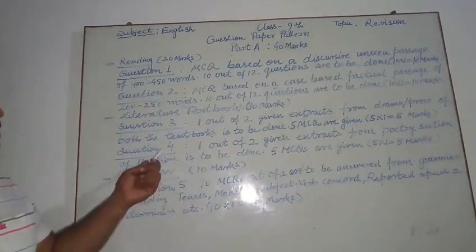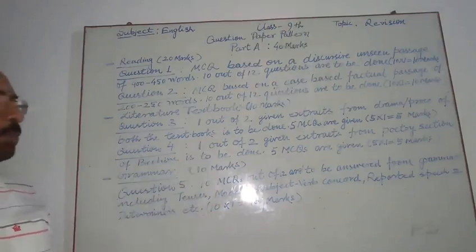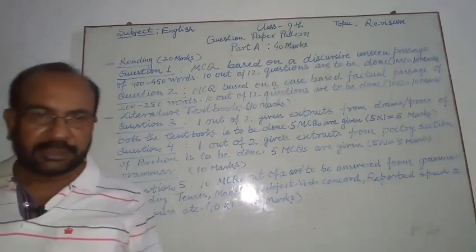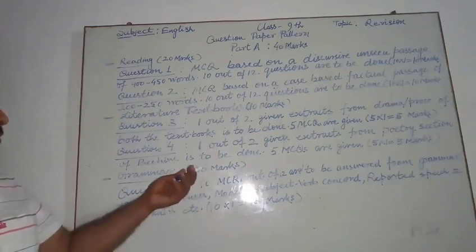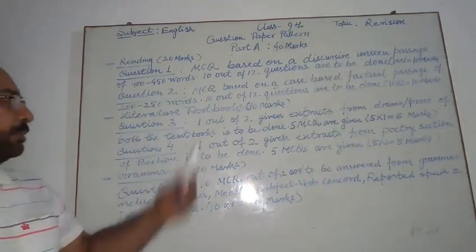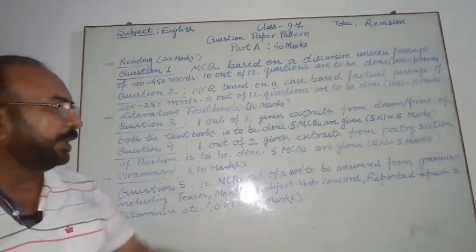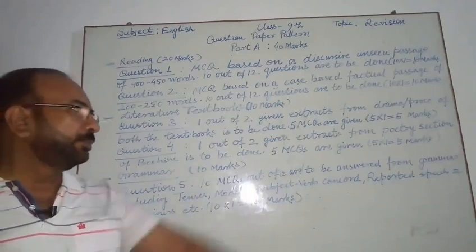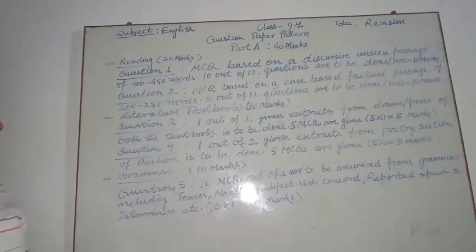Question number 4 is 1 out of 2 given extracts from the poetry section. Poetry section is given in your Beehive. So 2 extracts will be given and 1 you have to do. 5 MCQs are given in this question, so you have to do 5 questions. So 5 into 1 mark.